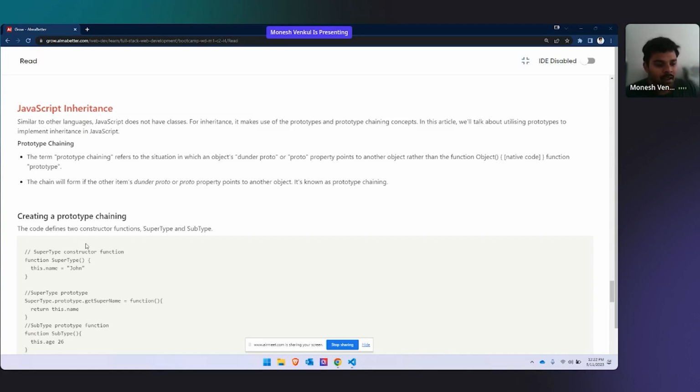Now, who has the bigger advantage here? Think in a real life situation. Who has more advantage, a parent or a child? Here in our scenario or in real life, who has more advantage? Child only, right?